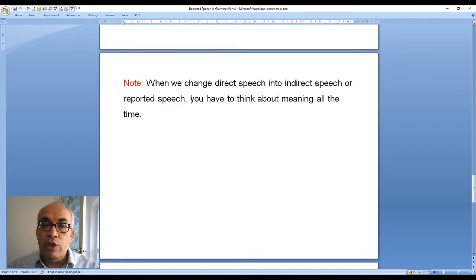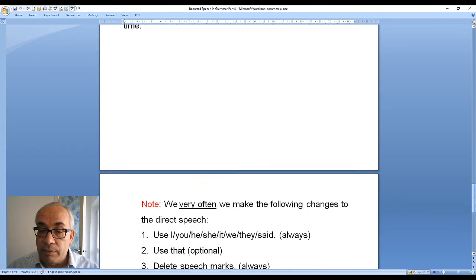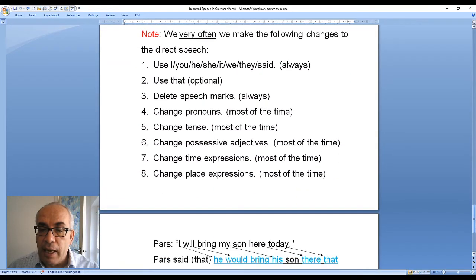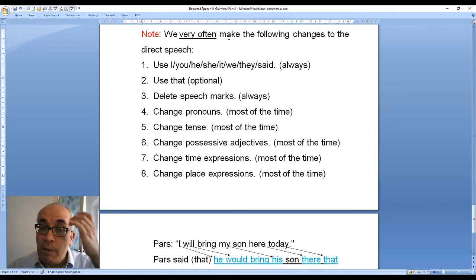Now, when we change direct speech into indirect speech or reported speech, you have to think about meaning all the time, because language is about meaning. So don't think about grammar only, think about meaning. We very often make the following changes to the direct speech.